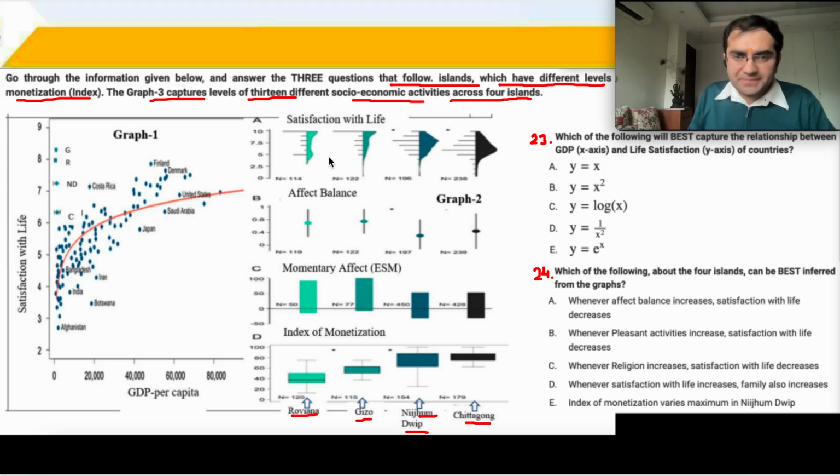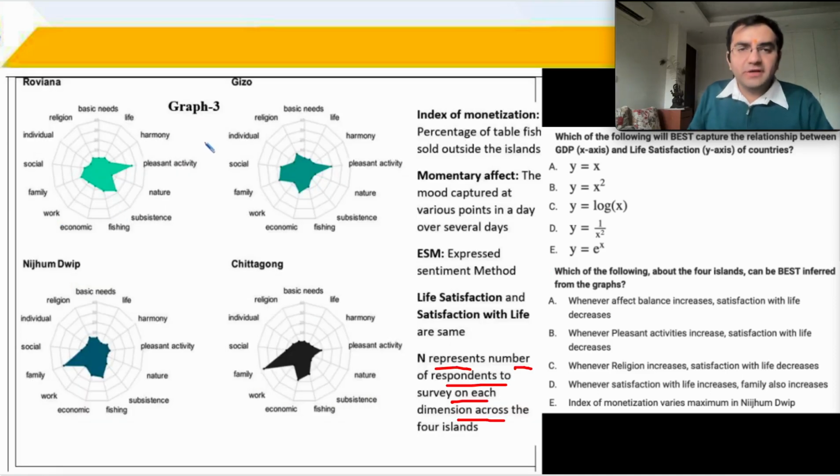What is in the second graph? You have these things written A, B, C, D, and then for the 4 islands the parameters: satisfaction with life, affect balance, momentary balance, index of monetization. These have not been defined. You have graph number 3, which talks about all of these values from the previous graph. Index of monetization is the percentage of table fish sold outside the islands. Momentary effect is mood captured at various points. ESM is express sentiment method, something like that. N represents the number of respondents. Important: N is the number of respondents.